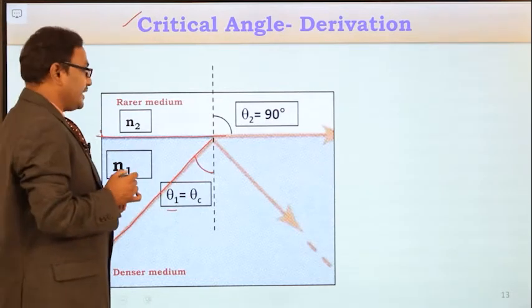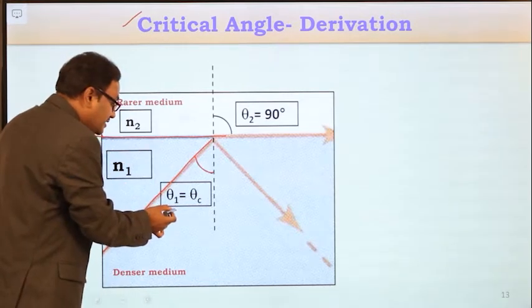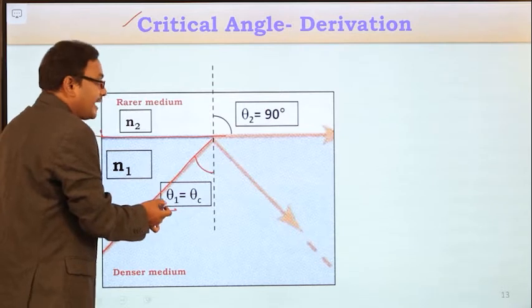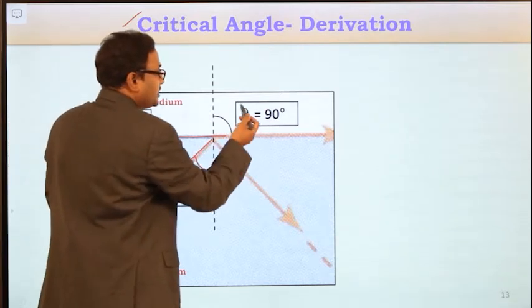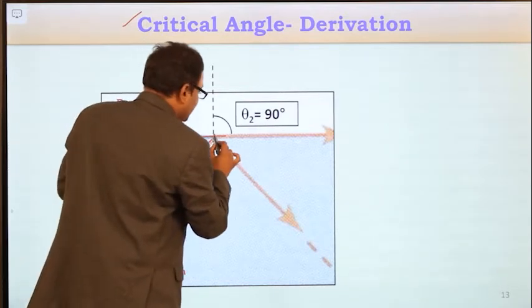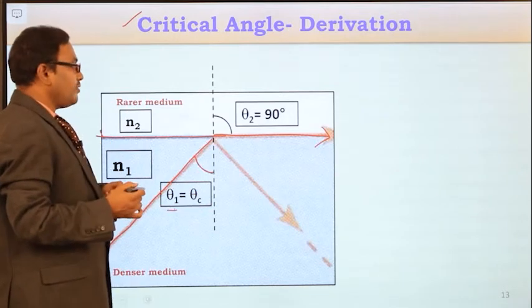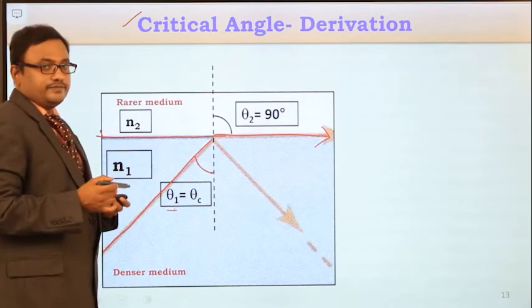And what is the critical angle? As per the definition of critical angle, at this particular angle of incidence, θ2, the angle of refraction, is equal to 90 degrees, and the refracted light ray grazes the surface of separation. So now here you apply Snell's law.